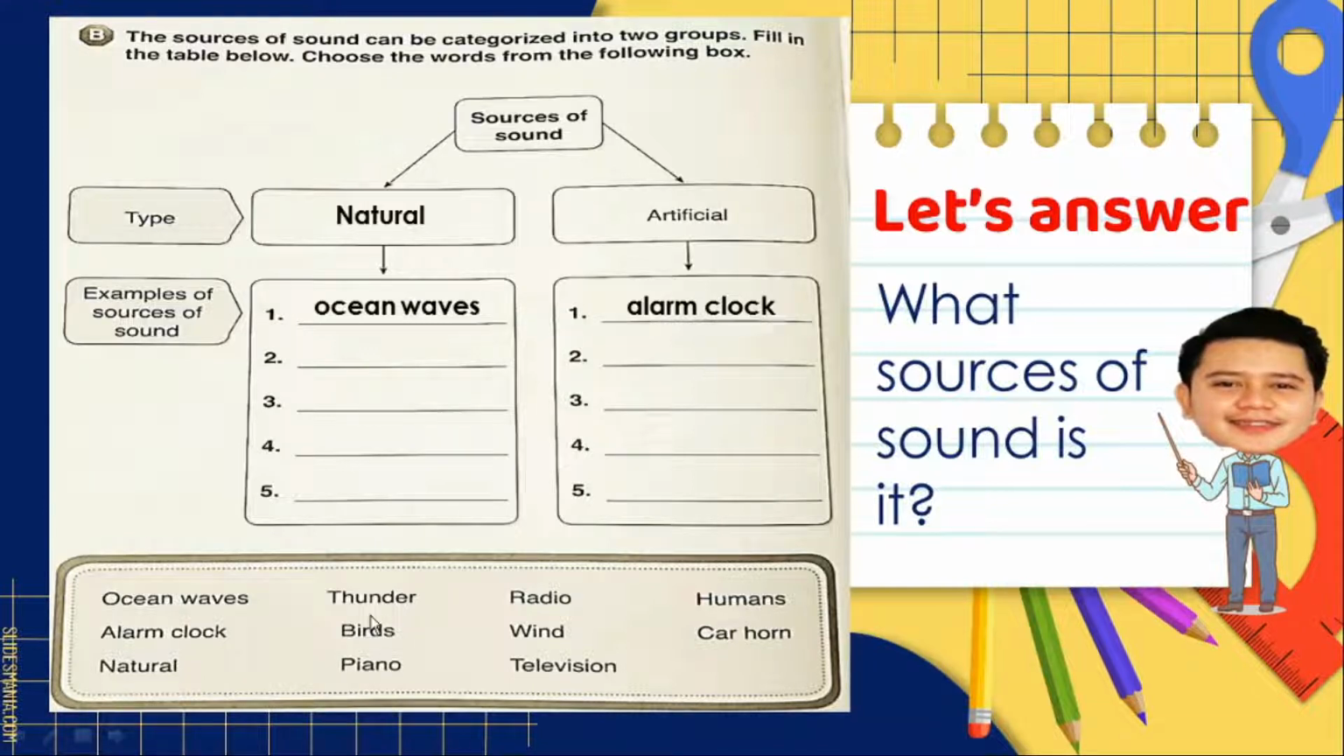Very good. Next, thunder. What sources of sound is it? It is a thunder. So, a thunder, is it natural or an artificial sound? Very good. A natural sound.